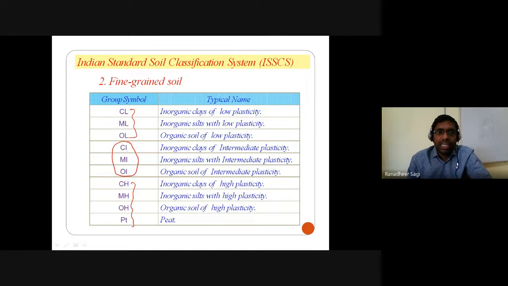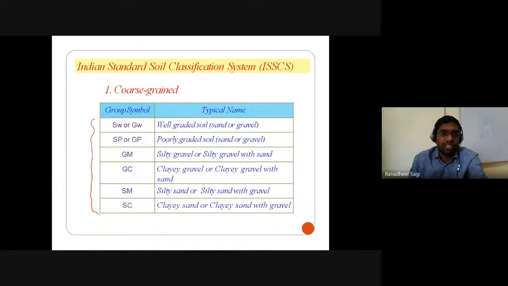CI indicates intermediate compressible clay, MI indicates intermediate compressible silt, OI indicates intermediate compressible organic soil. These are those three additional soil groups which we come across in this Indian Standard Soil Classification System, which totally gives you 18 subgroups of soil classification. So what are those 18 subgroups? They are nothing but your